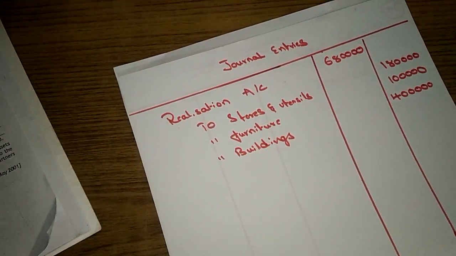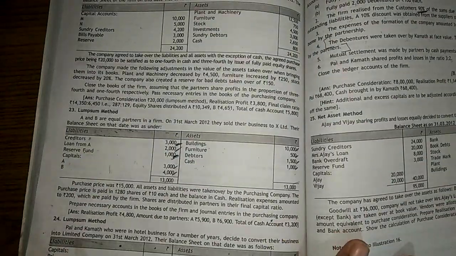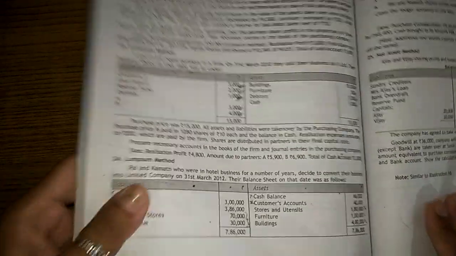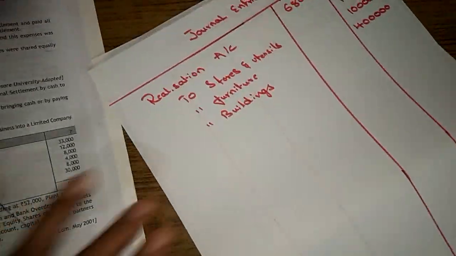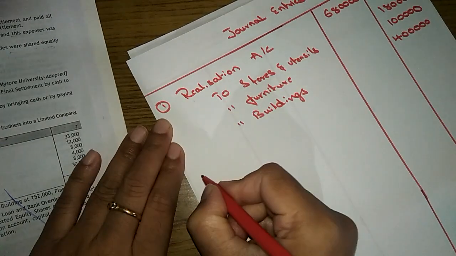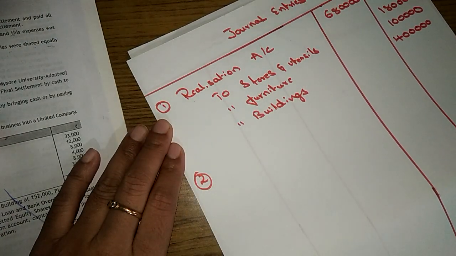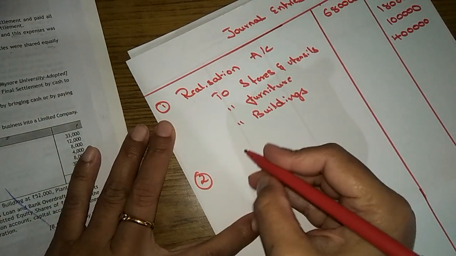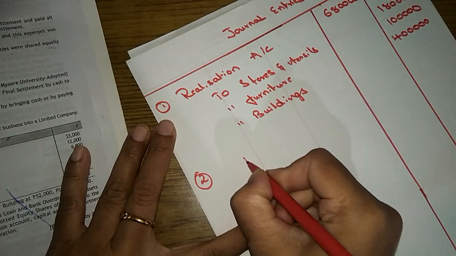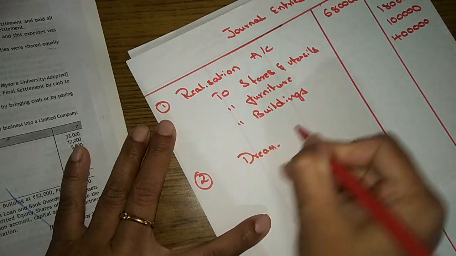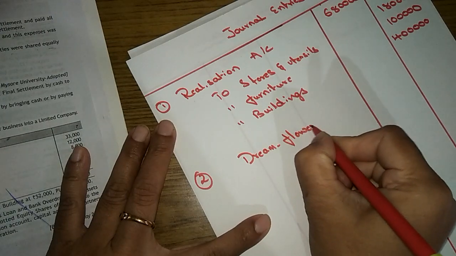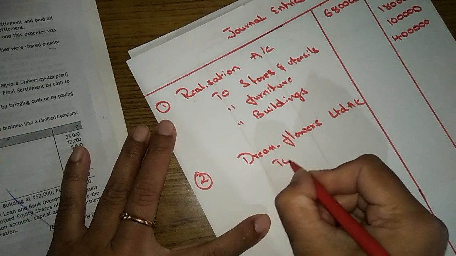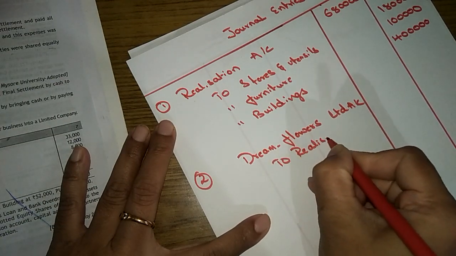Then the new company is not taking any liabilities, so leave that journal entry. The second journal entry is regarding purchase consideration due from Dream Flowers Limited: Dream Flowers Limited account to realization account.